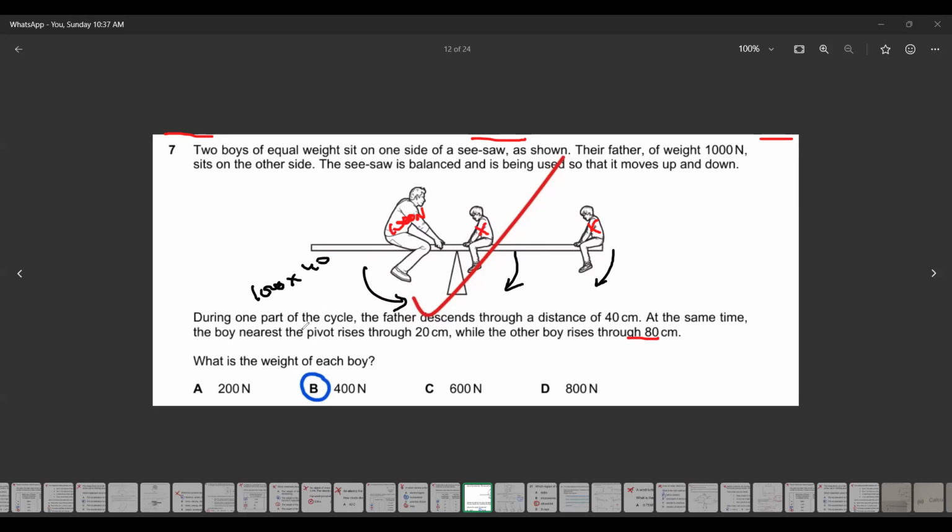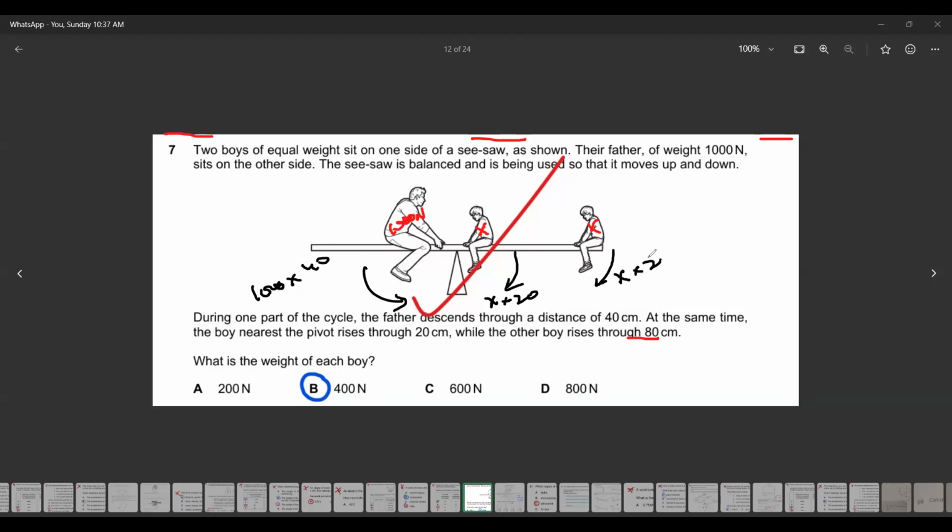At the same time, the boy nearest the pivot rises through 20 centimeters. So what is the moment of this boy? X into 20. Why X into 20? Because X is his weight and the distance is 20. What about the other boy, who rises 80 centimeters? So it will be X into 80.